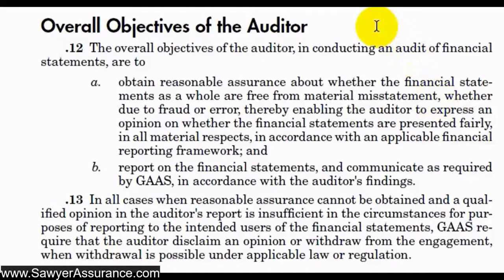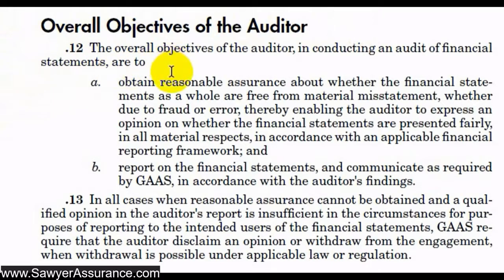Alright, so now we've come to the overall objectives of the auditor when he's performing an audit of the financial statements under GAAS. And this is in AUC section 200.12 and 13. And this basically gives us a high-level overview of what the objectives of the auditor are in performing the audit in the first place. So what should be accomplished by him performing the audit?